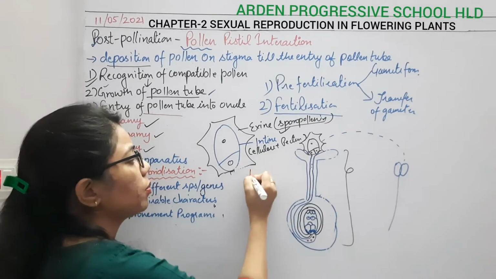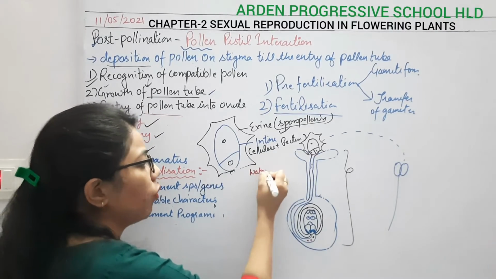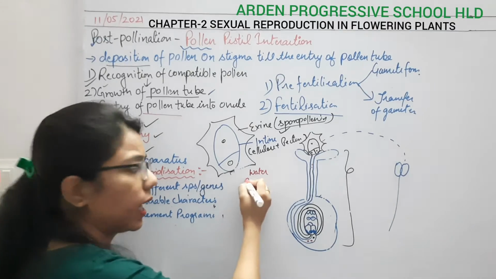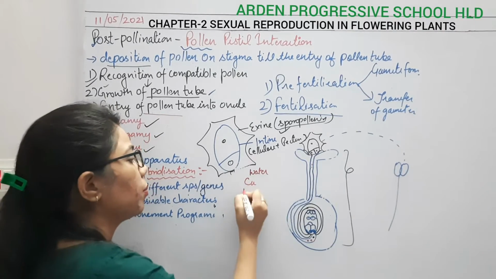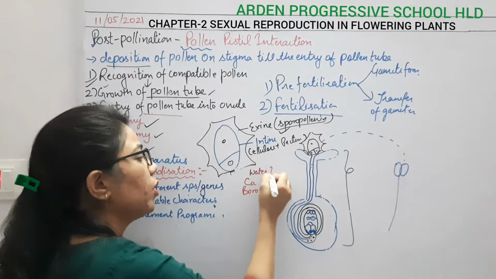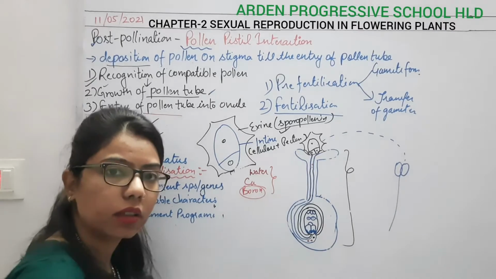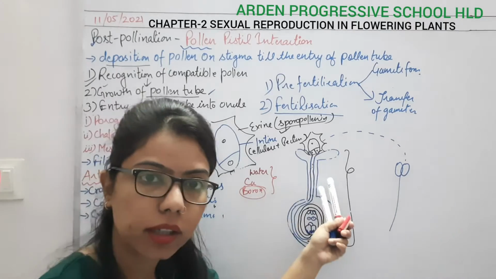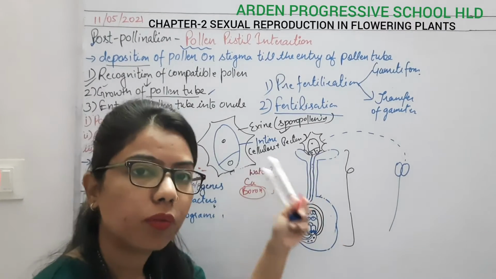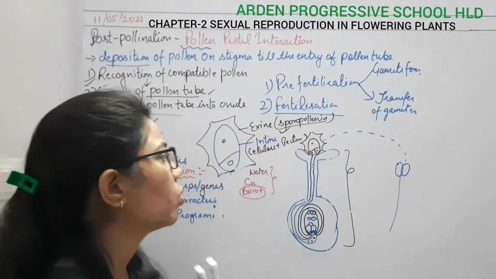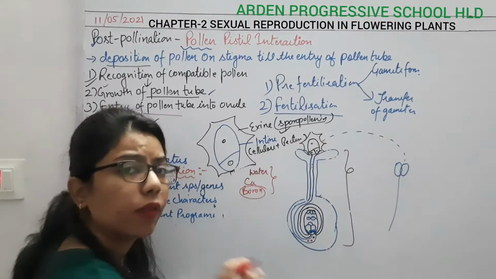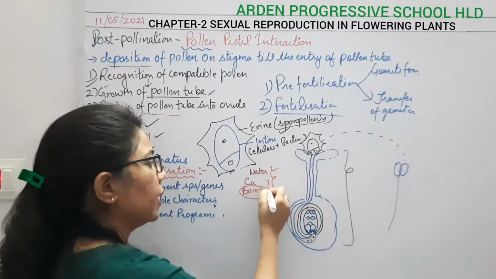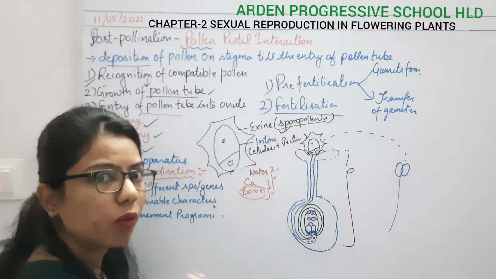So the stigma provides water as well as calcium ions as well as boron, and out of them boron is very important. Why? Because boron helps to germinate the pollen grain and in the growth of the pollen tube. Once the pollen absorbs all the water and minerals from the stigma, what will happen?